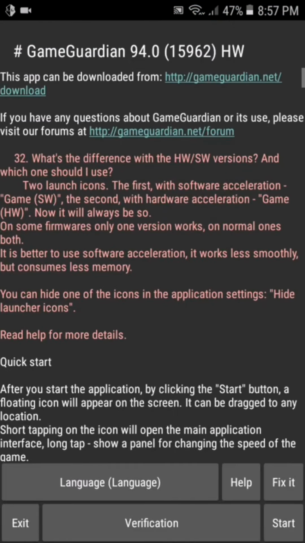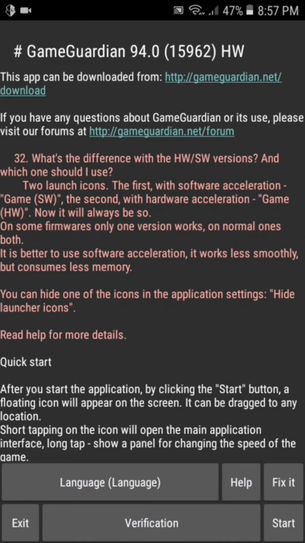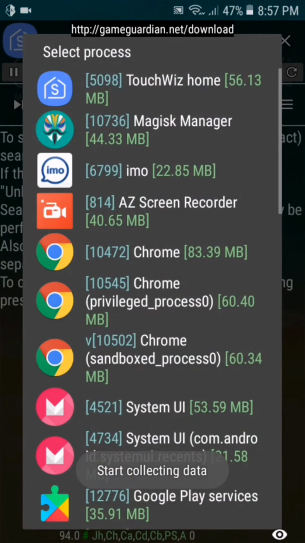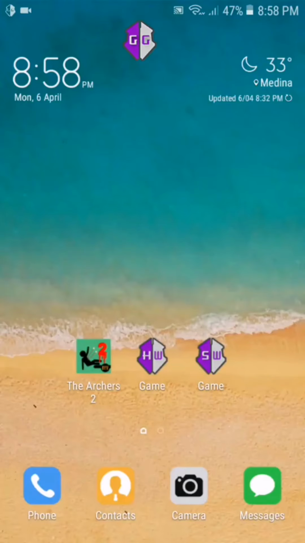Let me launch this application. This is the interface of Game Guardian. Simply start. Simply click on the icon. As you can see, it's showing all the ongoing processes in my device. So my targeted app is Archers 2. Let me launch this application first.